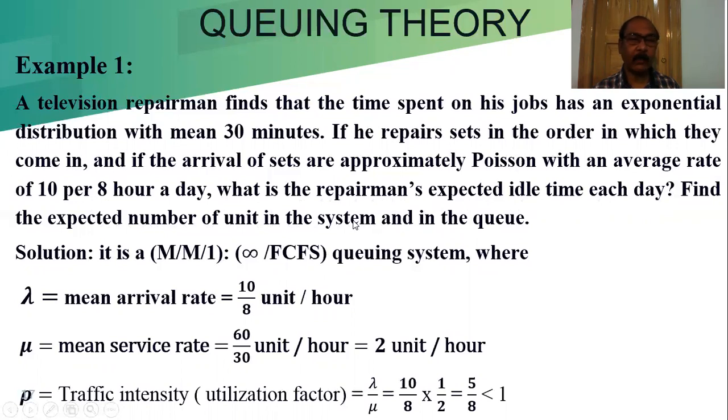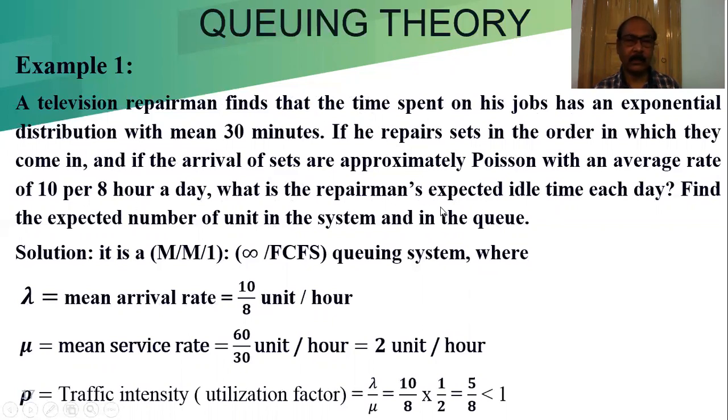That means we have to find out LS, the expected number of units in the system, and LQ, in the queue. That means we have to find out LS and LQ both and the idle time for the repairman. So first we always have to calculate lambda, mu and rho, the mean arrival rate. Now see, if we study this problem